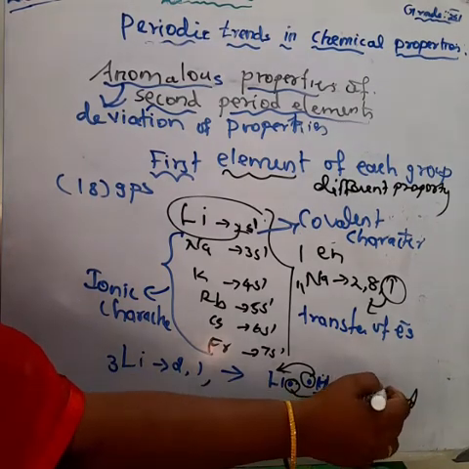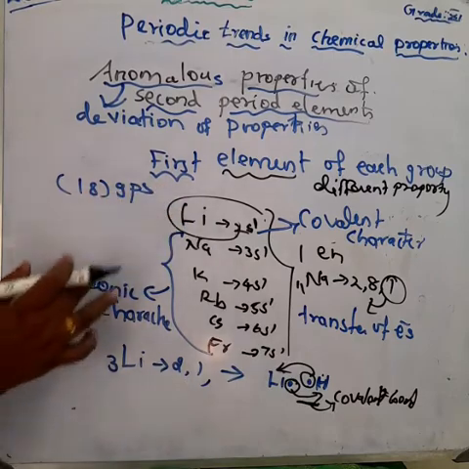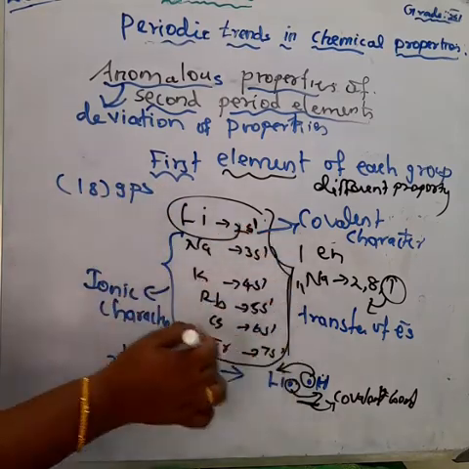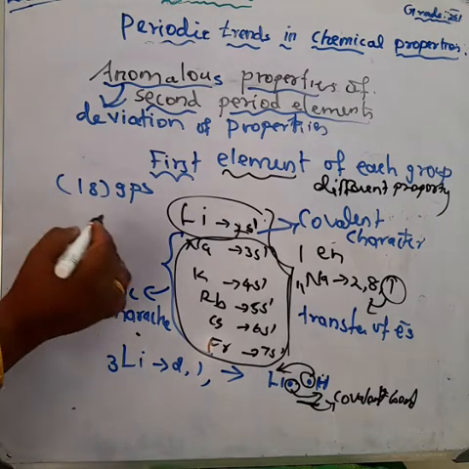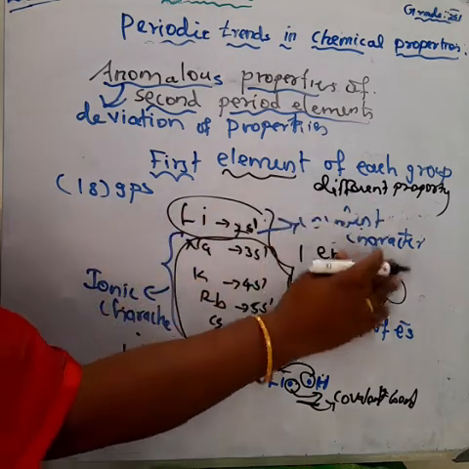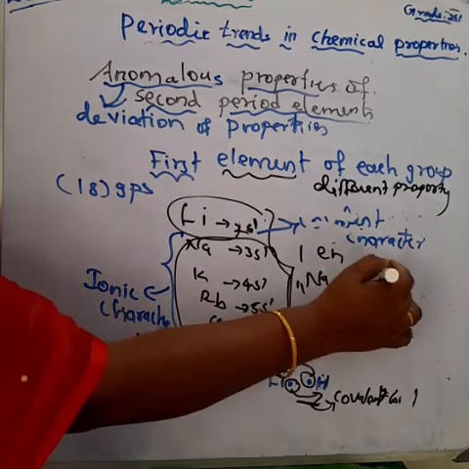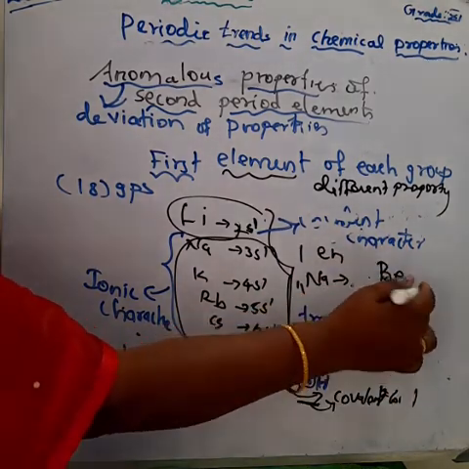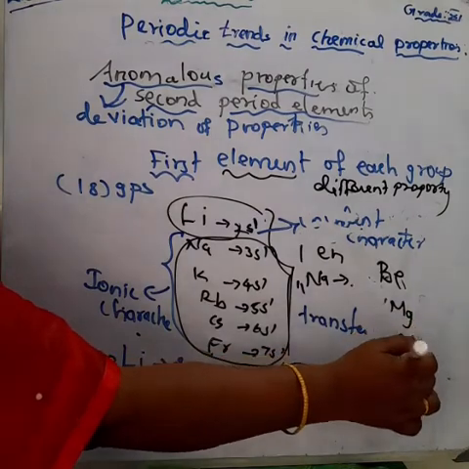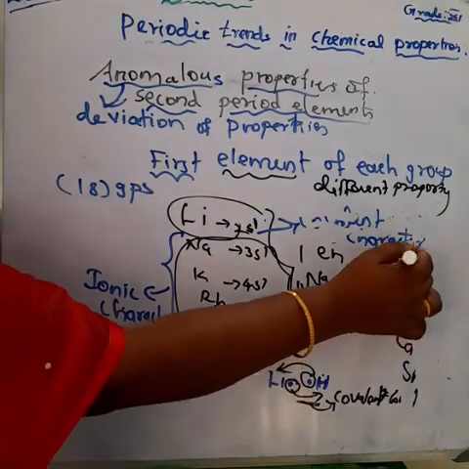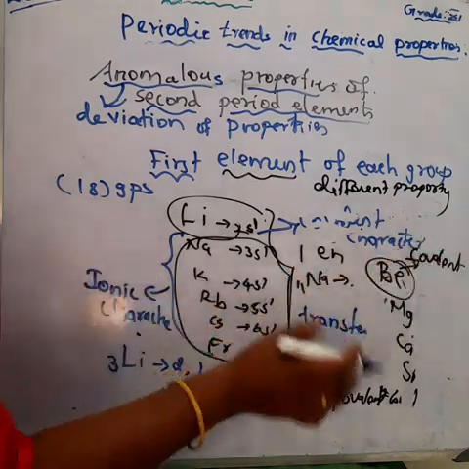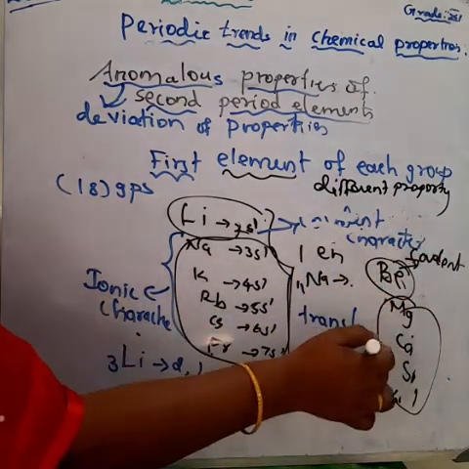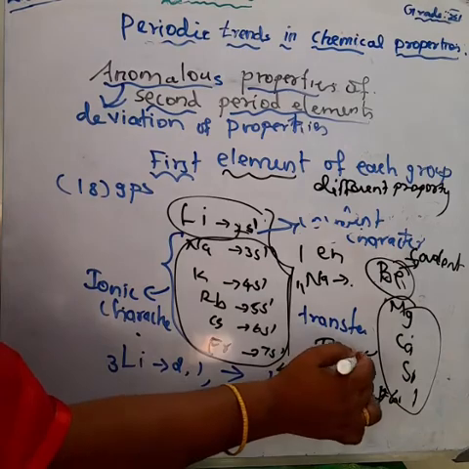Understood? But all the other elements in the first group show the ionic character. Like that, beryllium, magnesium, calcium, strontium, barium are the second group elements. Here beryllium, the first element in the second group, shows the covalent character, but all other elements in the second group show the ionic character. Understood? This is one of the anomalous behaviors of elements.